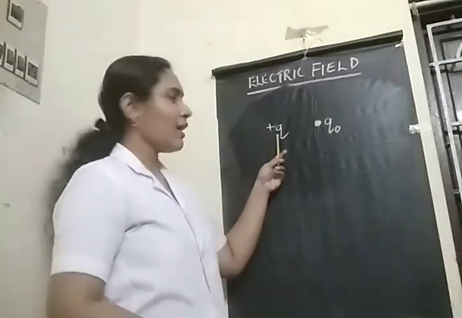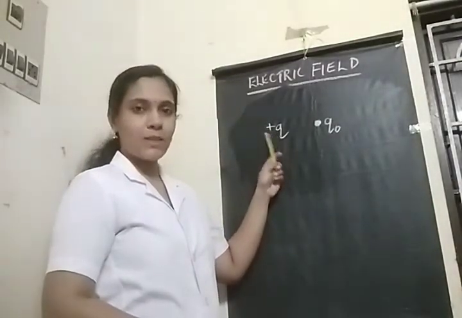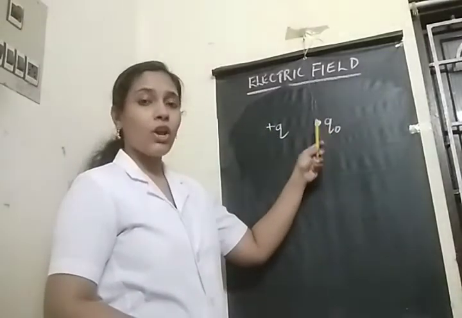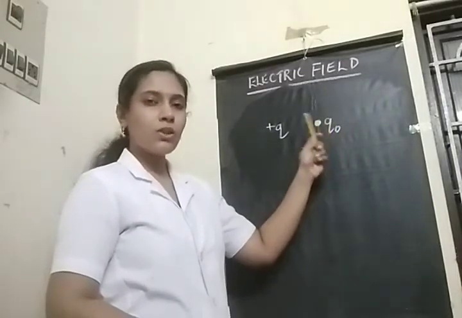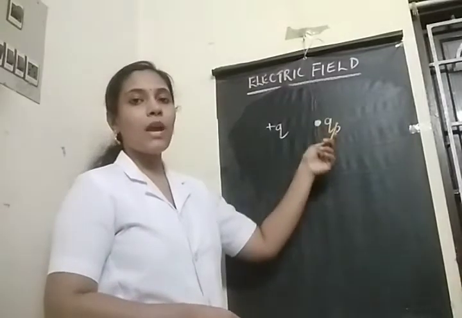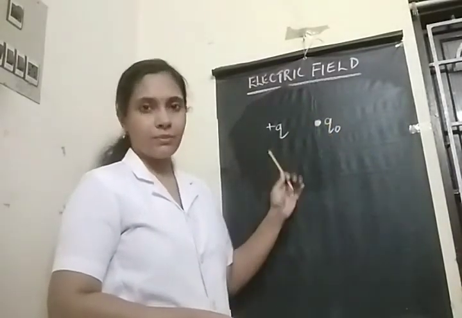Here we have considered a plus Q charge in space. Also we have considered another charge Q naught near the plus Q charge. Let Q naught be our test charge, because we are using this particular charge to test something.